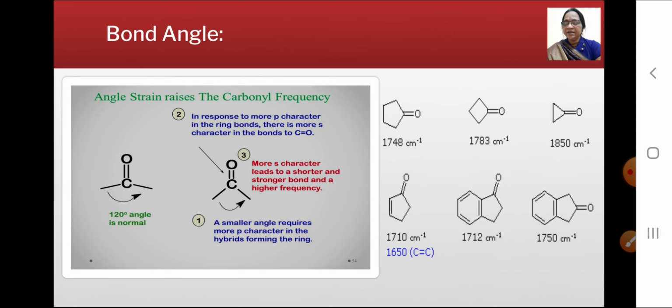Greater s character causes the shortening of the CO bond, and thus the CO stretching occurs at a higher frequency. In the case where the bond angle is pushed outwards above 120 degrees, the opposite effect operates, and due to this, di-tert-butyl ketone absorbs at 1697 per centimeter as the result of CO stretching.